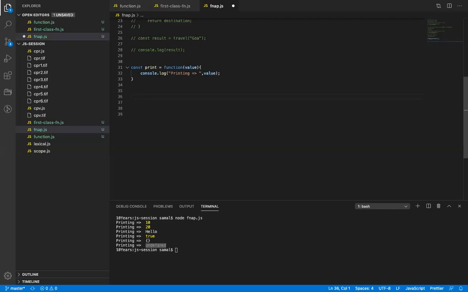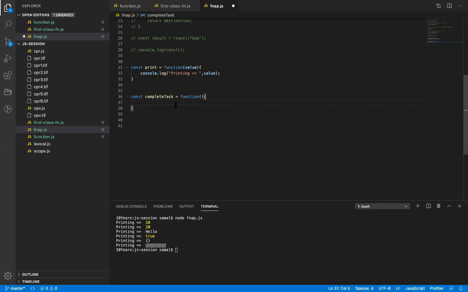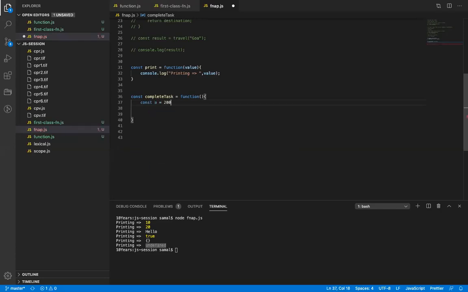Let's say I have a function. I will say const, and call it complete task. Inside the task, const a equals 200, const b equals 2, and const c equals a multiplied by b.